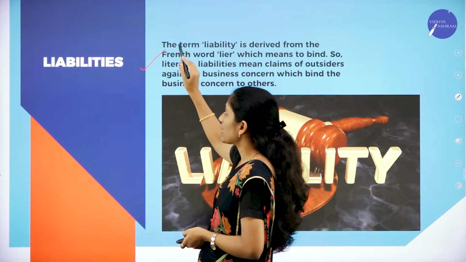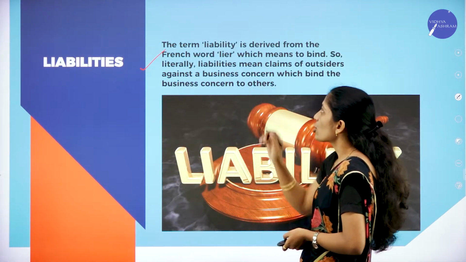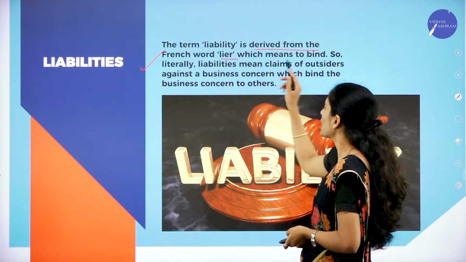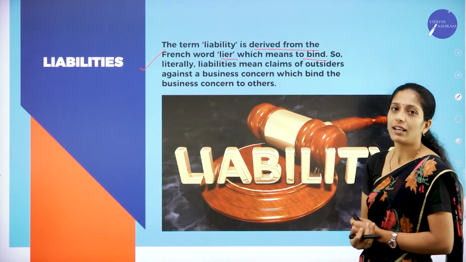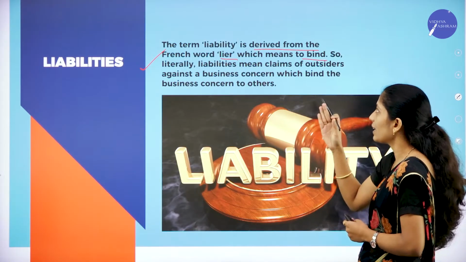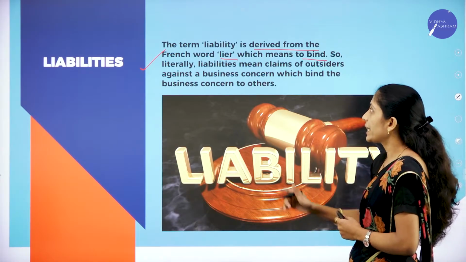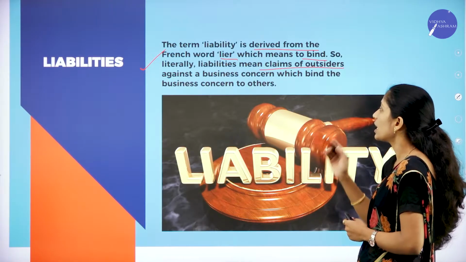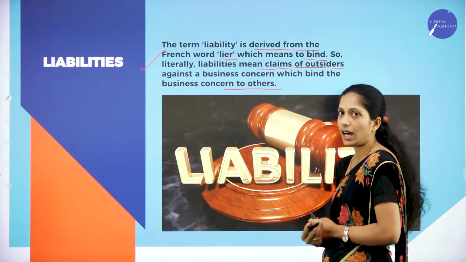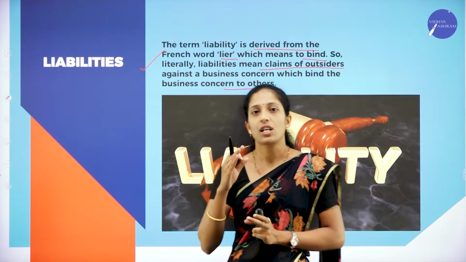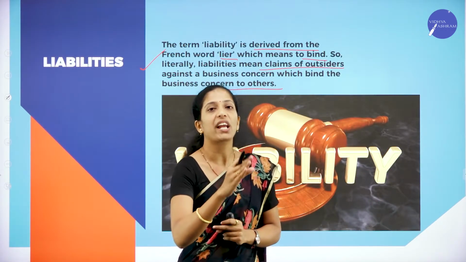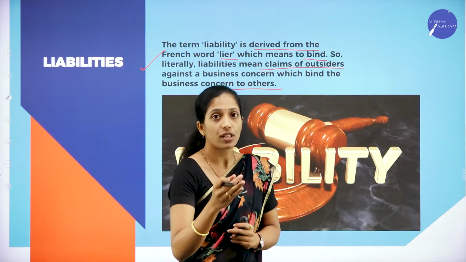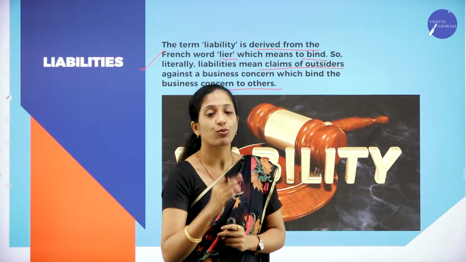Next, liability. The next term is liability. The term liability is derived from the French word lier, which means to bind. So literally liability means claims of outsiders against the business concern which bind the business concern to others. Now, in simple words, liability is nothing but the amount to be paid to the outsiders. For example, suppose I have to pay rupees 10,000 to some other person. So that is known as what?